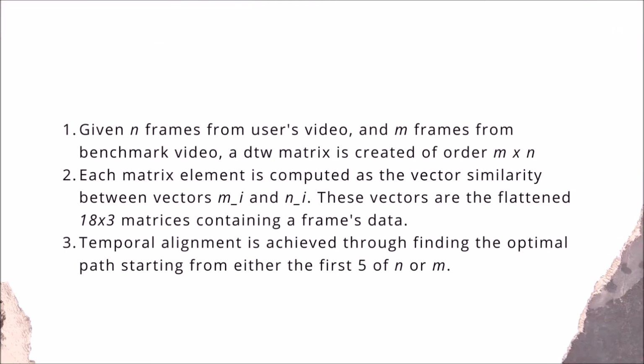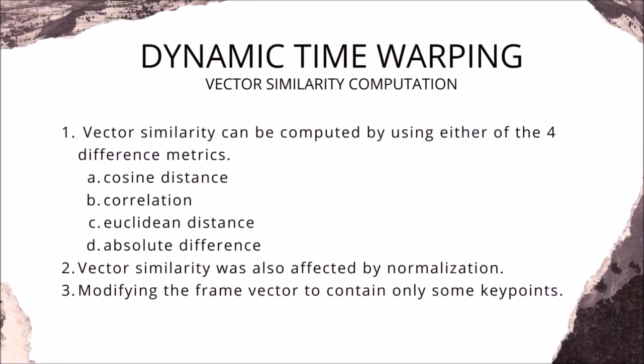As we said, each matrix element is basically the vector similarity between the benchmark frame data and the user frame data. We have defined 4 types of metrics for vector similarity calculation in our implementation: the cosine distance, correlation, Euclidean distance, and the absolute difference. We also noticed that normalizing the entire frame vector affects the vector similarity score. We also gave the option to select only specific key points for calculating vector similarity, and this produced much better results, and I will soon explain its reason.